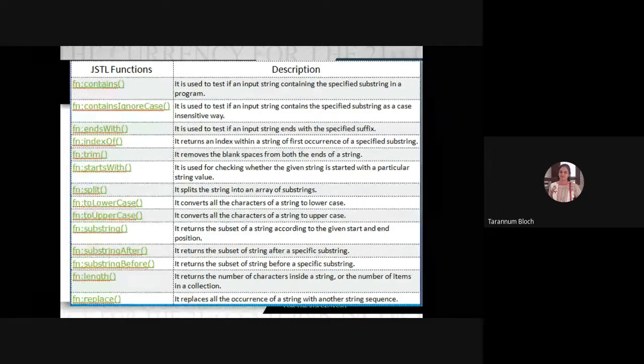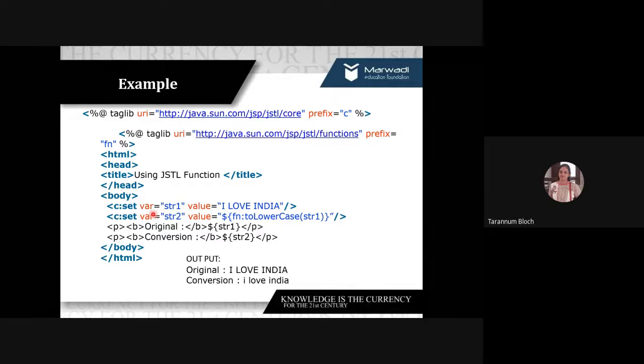In short, JSTL colon functions, functions colon the function's name. You see here, with the JSTL functions tag, we are working with functions, and as they are functions, we have parentheses here. fn:contains matches whether the given string exists or not. fn:containsIgnoreCase will match both uppercase and lowercase. Here it will be case sensitive, here it is case insensitive. fn:endsWith will check whether the given input is ending with a particular suffix or not. So you can see here as well we have toLowerCase and toUpperCase and all.